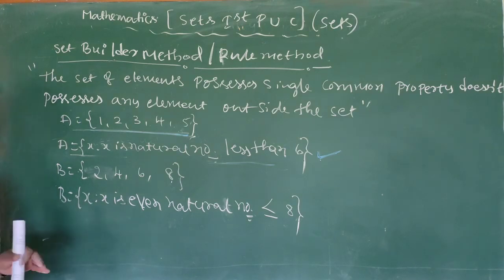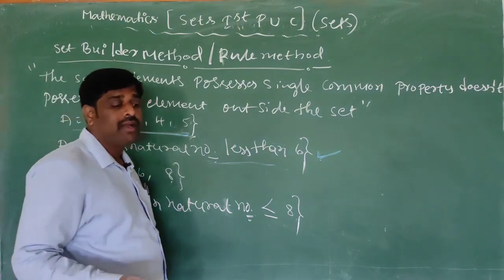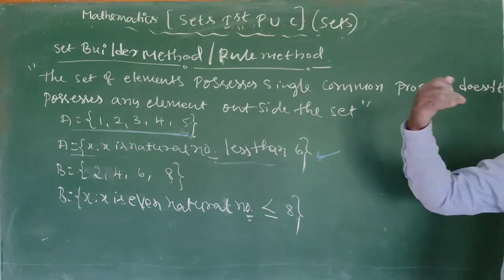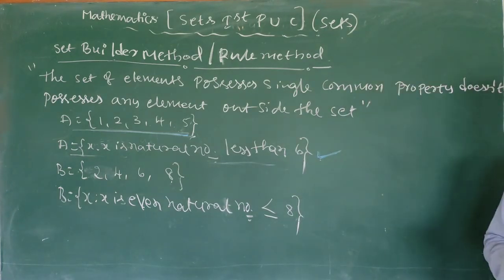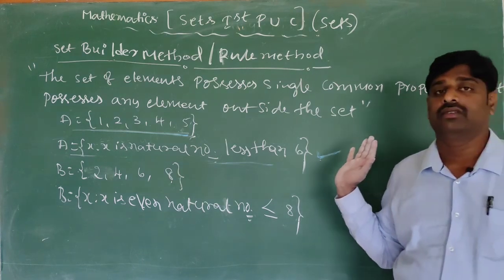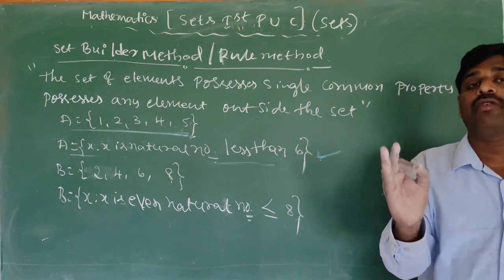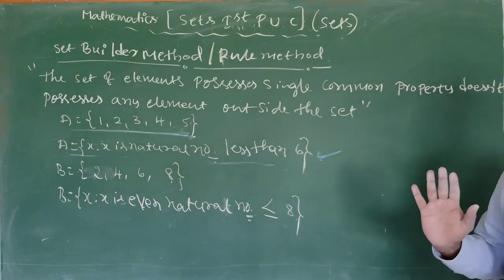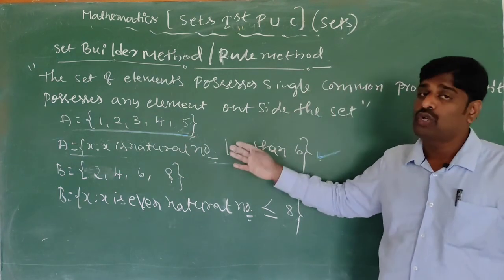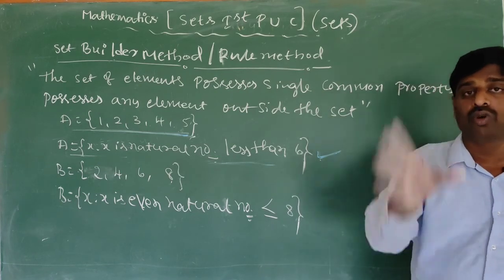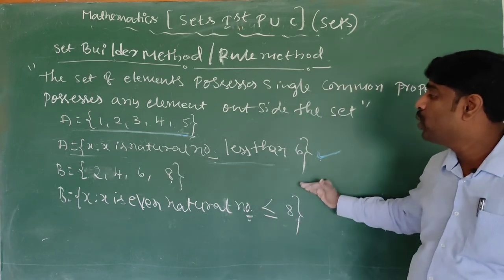So what is the difference between the set builder method or rule method, sorry, set builder method or roster method? Roster means listing the elements. List the elements separated by commas enclosed within braces. That is the listing method. Rule method means we have to give the specific rule. That is only the rule method.